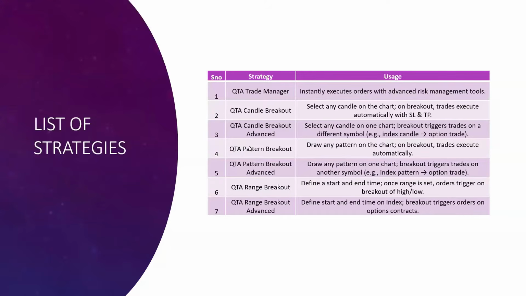These are the 7 strategies that we are currently offering. The first one is the QTA trade manager. This is ideal for scalpers, and it instantly executes the orders if we press Control and mouse left click. It comes with predefined risk management tools like stop loss and take profits with stop move to break even, enable step trailing, previous candle low stop loss, and indicator based stop loss, which we'll be discussing now.